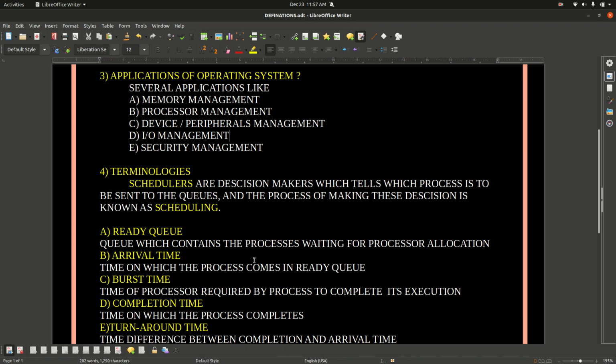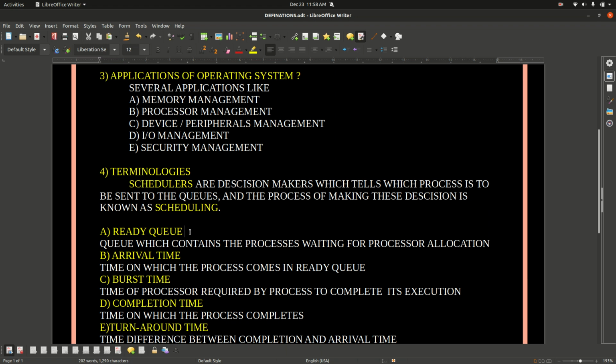Schedulers are basically decision makers which tell which process is to be sent into the queues. And the process of making the decision is known as scheduling. So this is about schedulers and scheduling. Let's move ahead.